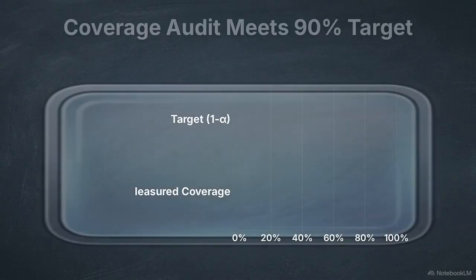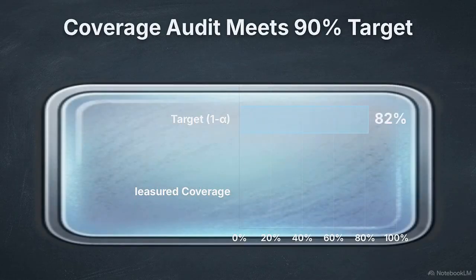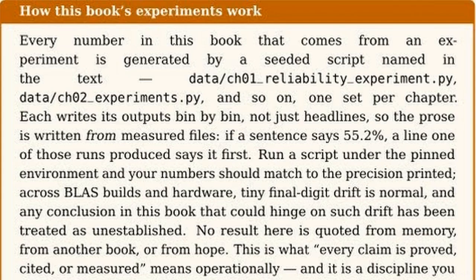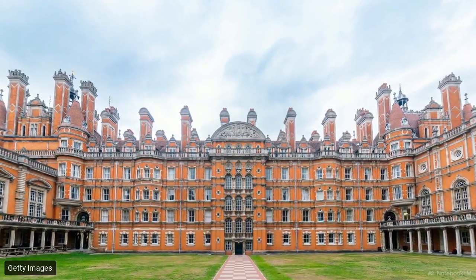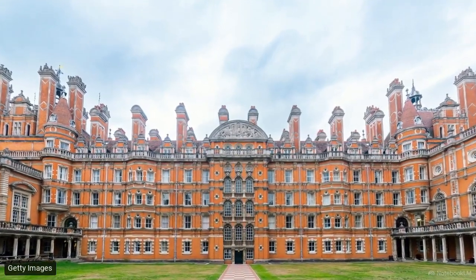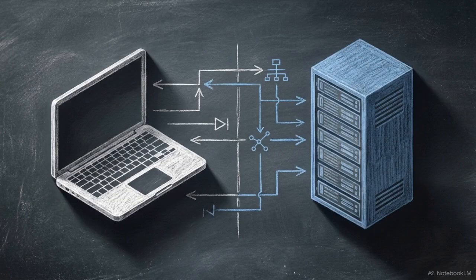Our final audit verifies the result. Against a target of 90%, we measured 90.2% coverage. This discipline of measuring every claim against data, using seeded scripts and held-out audits, is central to the framework. This methodology follows the standards of the school that built the theory at Royal Holloway. Uncertainty quantification is not a mathematical curiosity.